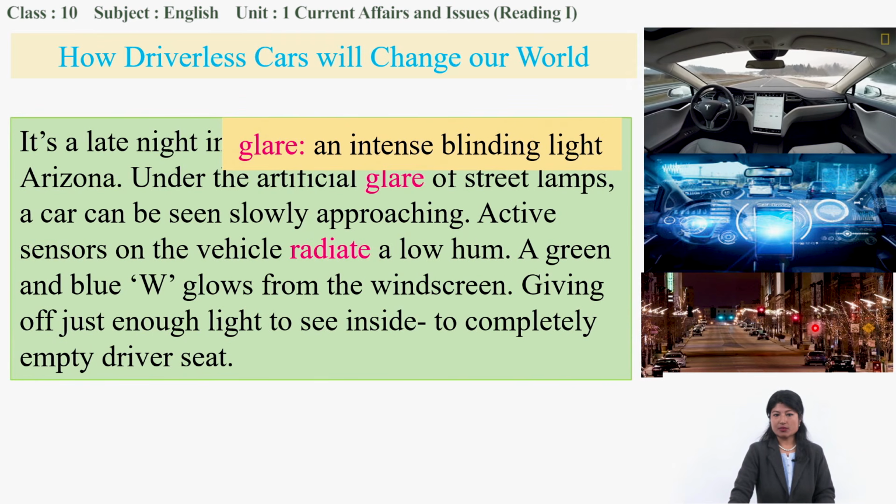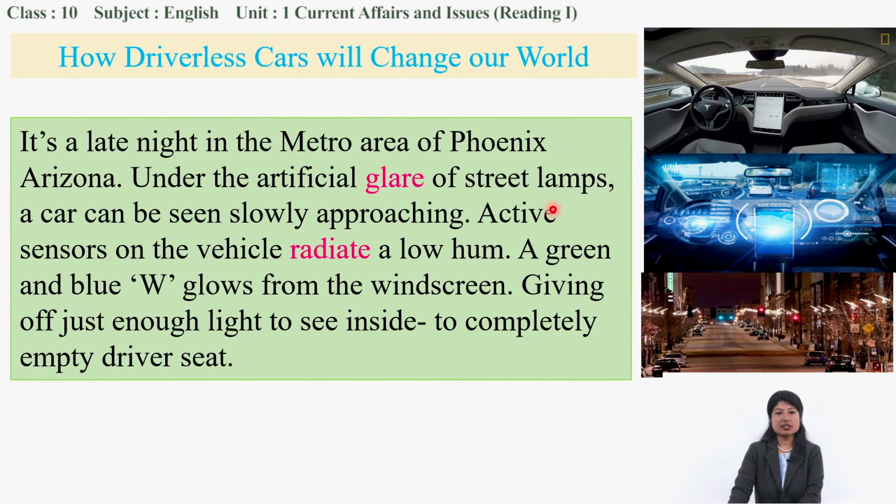This is a street, and on both sides you can see the street lights emitting light which is dazzling, difficult to look at directly. A car is slowly approaching, coming over there. Active sensors on the vehicle, the car is operated with the use of sensors, radiate a low hum.